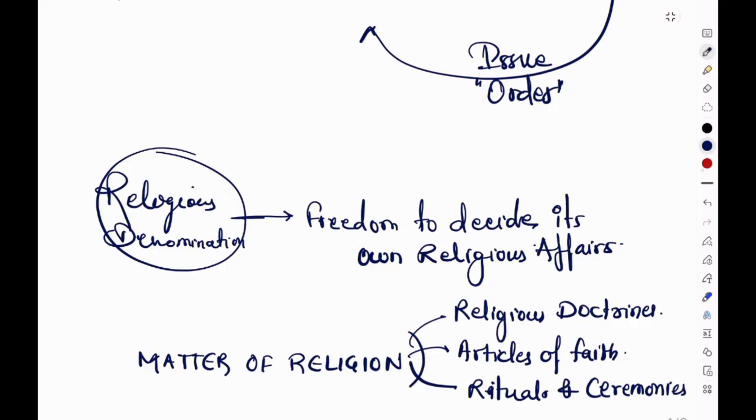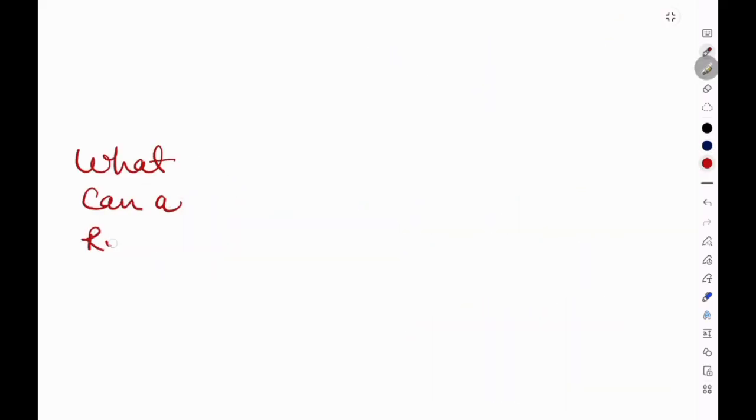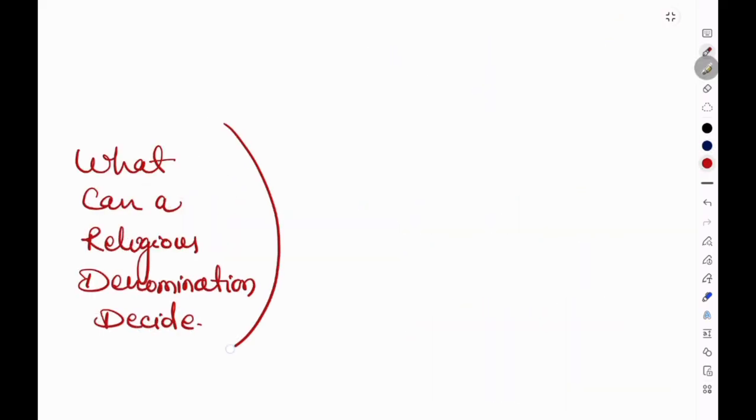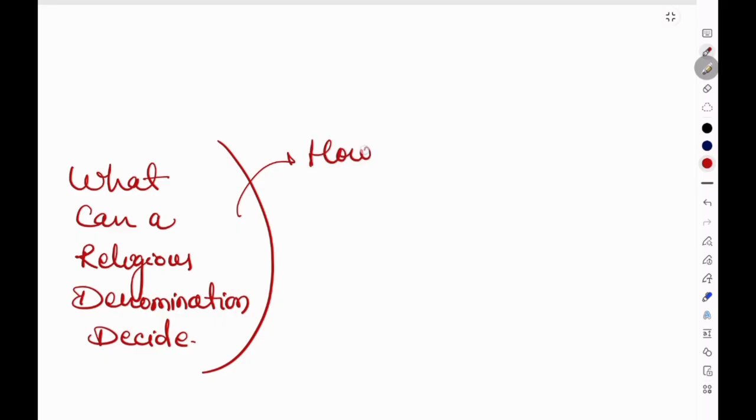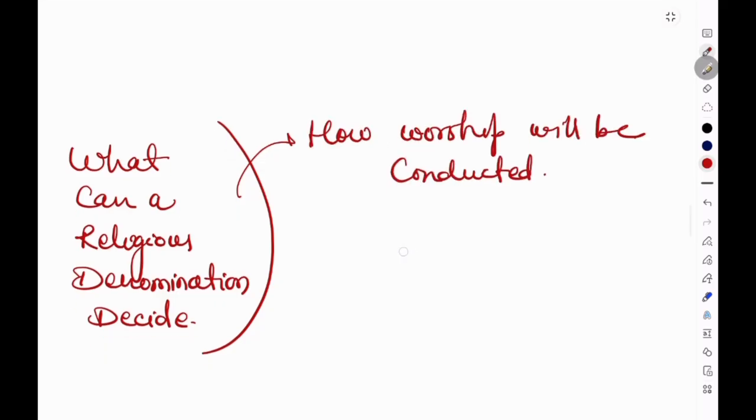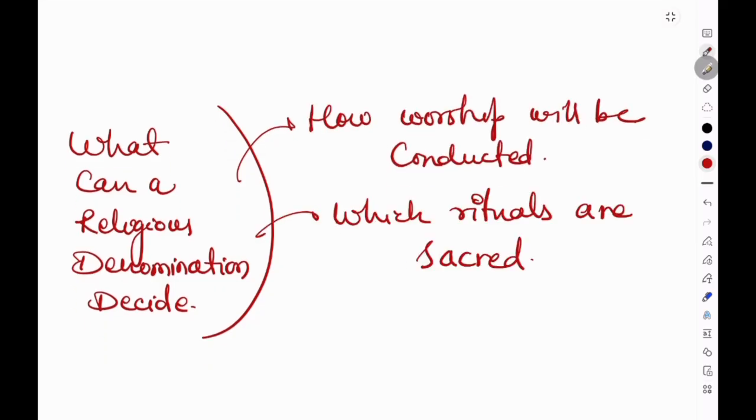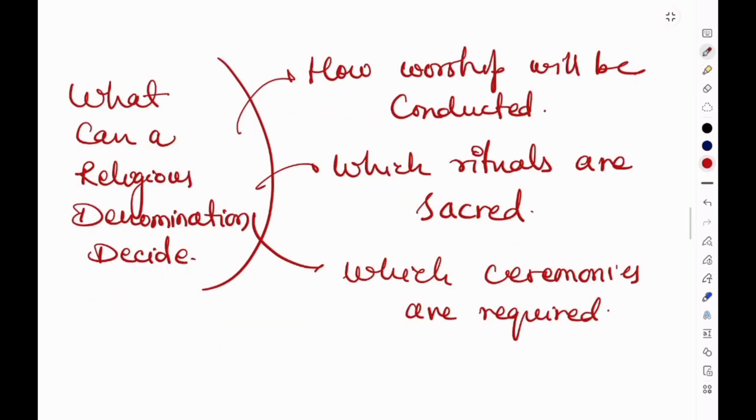The constitutional protection. So what can a religious denomination decide? Let's see. A denomination may decide how worship will be conducted, which rituals are sacred, which ceremonies are required. For example, a temple denomination may determine the sequence of rituals. A monastery may determine the qualification for spiritual leadership. Or a religious order may decide how its ceremonies are performed. So these decisions generally belong to the denomination itself.